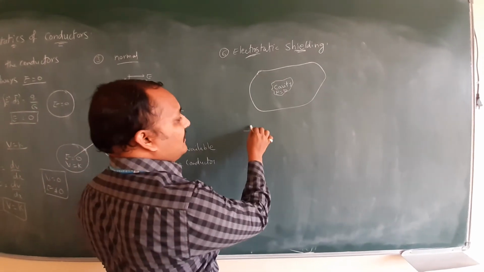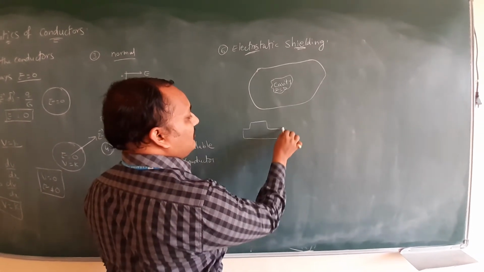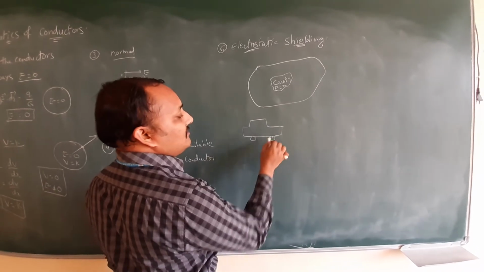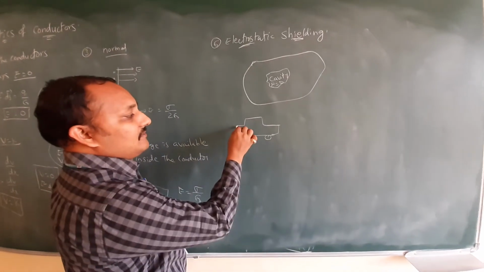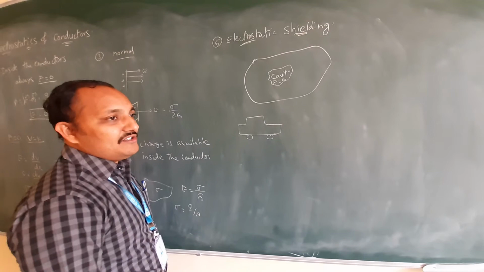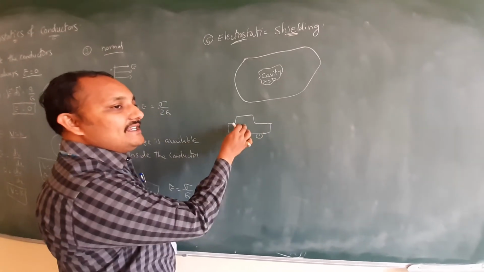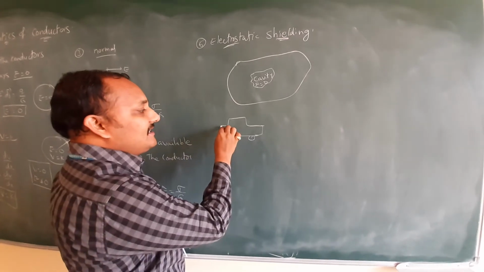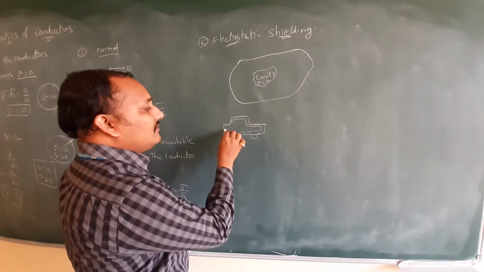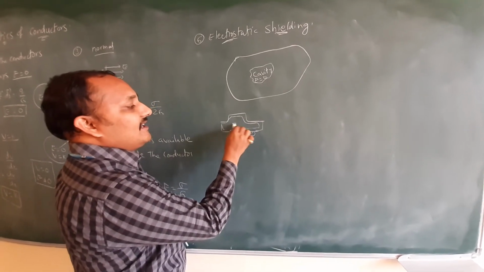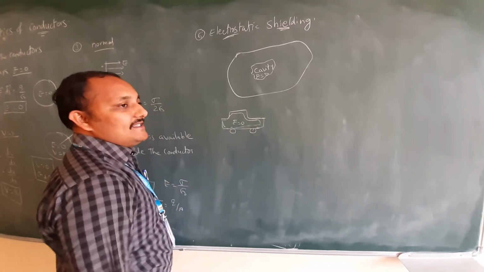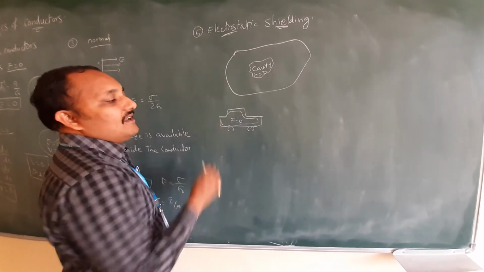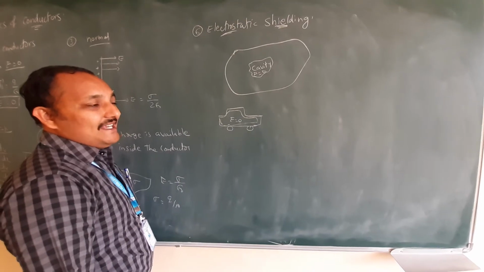In a car, in the rainy season, if you are going in a car, they will ask one more question. If outside there is so much thundering, is it safe to be inside or outside? Means you should be within the car. Why? Because this is nothing but a cavity. Within this cavity the electric field is 0, so you will be safe. This is how they will ask one more question on this.